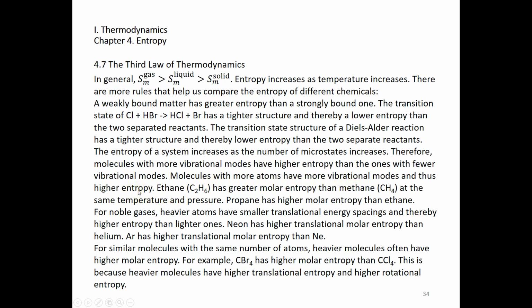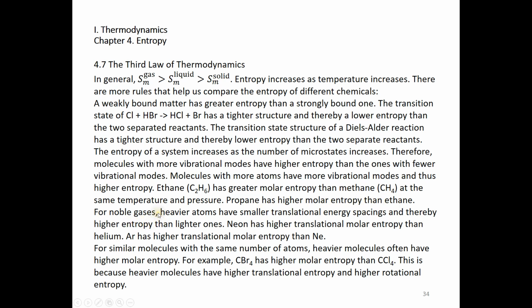Here's one example. Ethane contains 8 atoms, methane 5 atoms. Therefore, the molar entropy of ethane is greater than the molar entropy of methane. Ethane has many more vibrational modes, therefore higher vibrational entropy. Propane has higher molar entropy than ethane for the same reason.